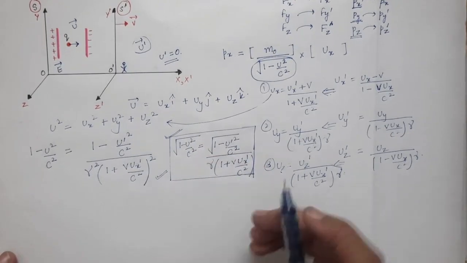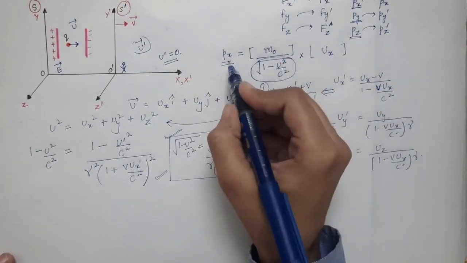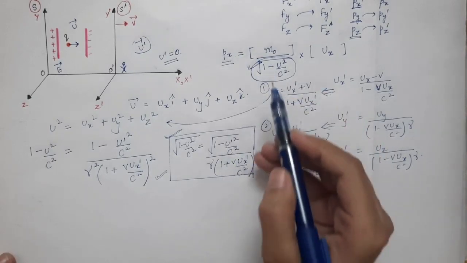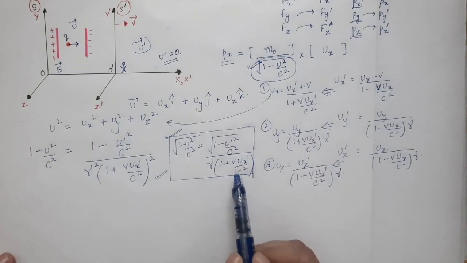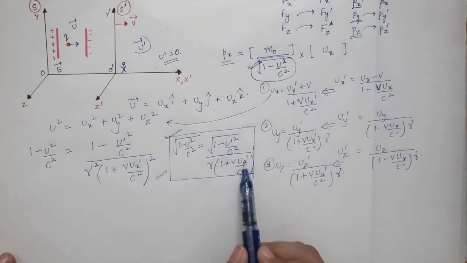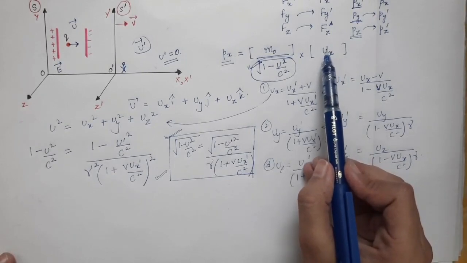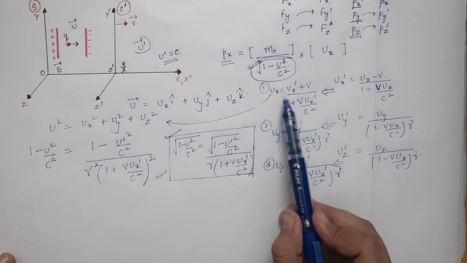So what will be px? We were about to find px. For that, first of all, we have simplified the denominator. We have found this denominator in terms of primed variables. You can see that you have u prime over here and ux prime over here, and instead of ux you will write the expression of ux.